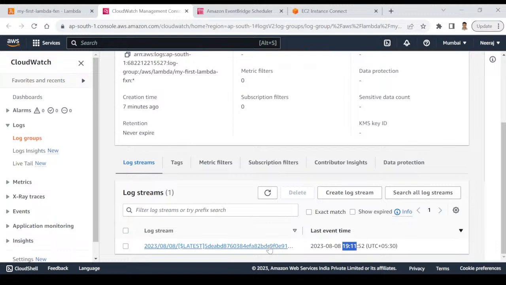It is that execution. But now I'm expecting one more execution because I'm expecting that at 7:20 it should automatically trigger. Okay, so right now it's 7:19. I will wait for one more minute, and once one more log is available, I will show you the particular log. Okay, so let's wait.